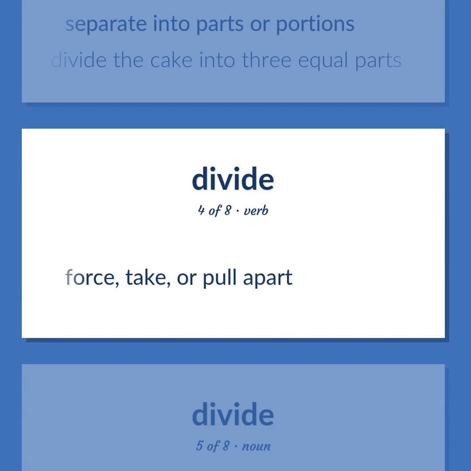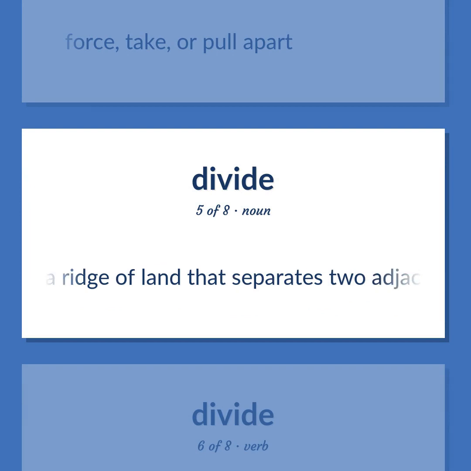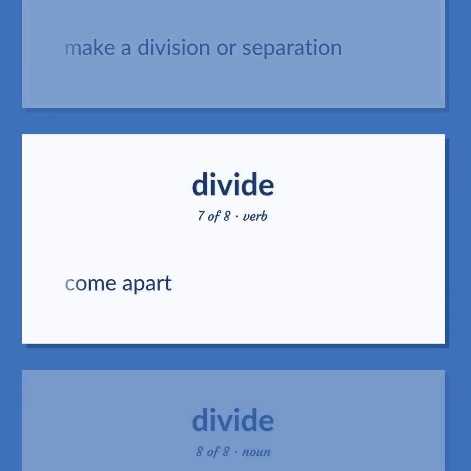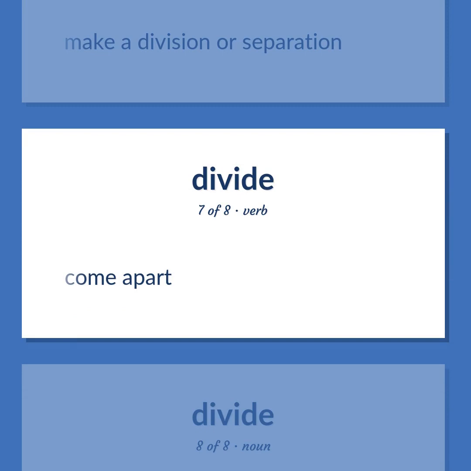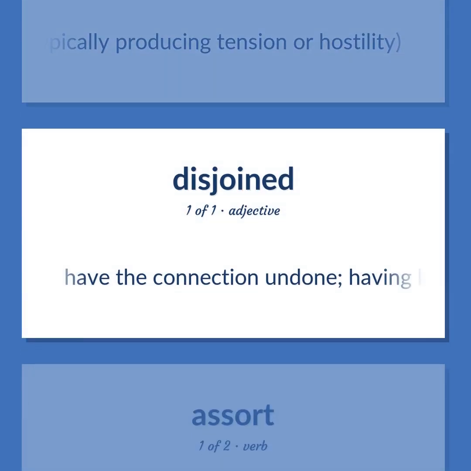Force, take, or pull apart. A ridge of land that separates two adjacent river systems. Make a division or separation. Come apart. A serious disagreement between two groups of people, typically producing tension or hostility. Have the connection undone, having become separate.